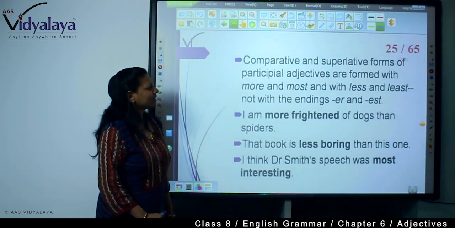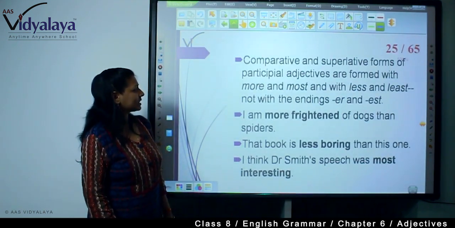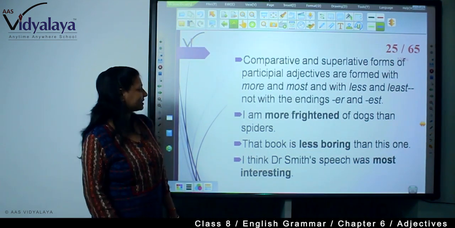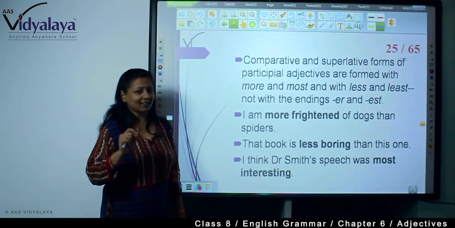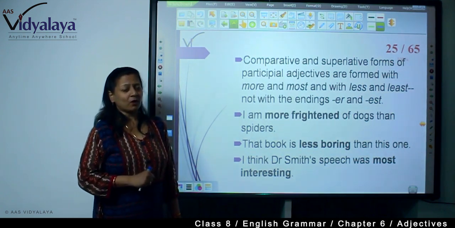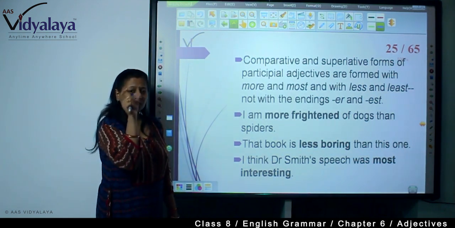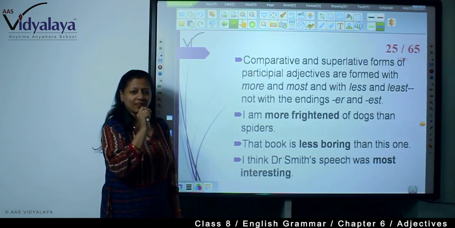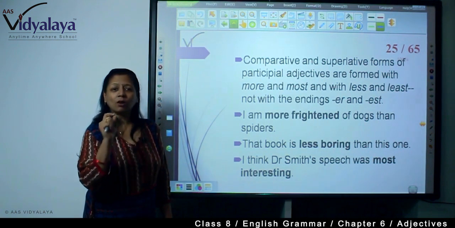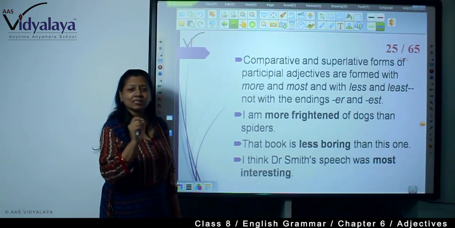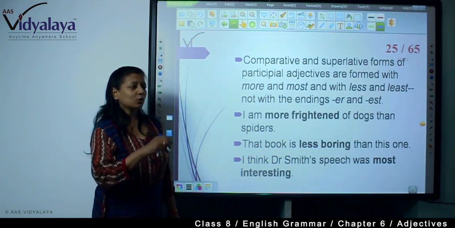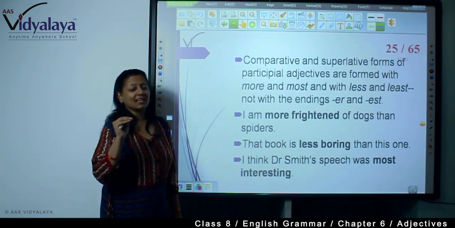Now, comparative and superlative forms of participle adjectives are formed with more and most and with less and least, not with the endings er and est. So, what is the participial form? See, here the words are having ing, right? And the words are ending with ed, and these are all the qualities of participle. Present participle, past participle, you must have heard and learnt it. So, these two forms work as an adjective.